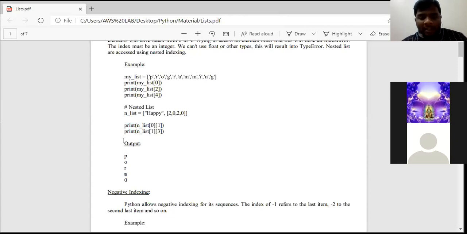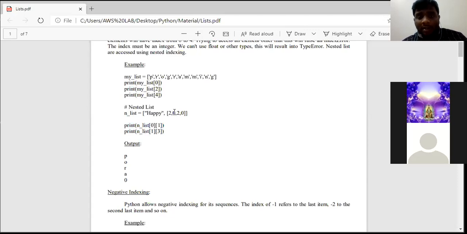In the same way, consider this particular statement. Here I am going to ask the interpreter to print n underscore list, which is the nested list. And in that, consider the first index. This is the first index. And in this first index also, I am asking the interpreter to print the third index value. Third index value in the sense 0, 1, 2, 3. So 0 will be the output. Clear everyone?